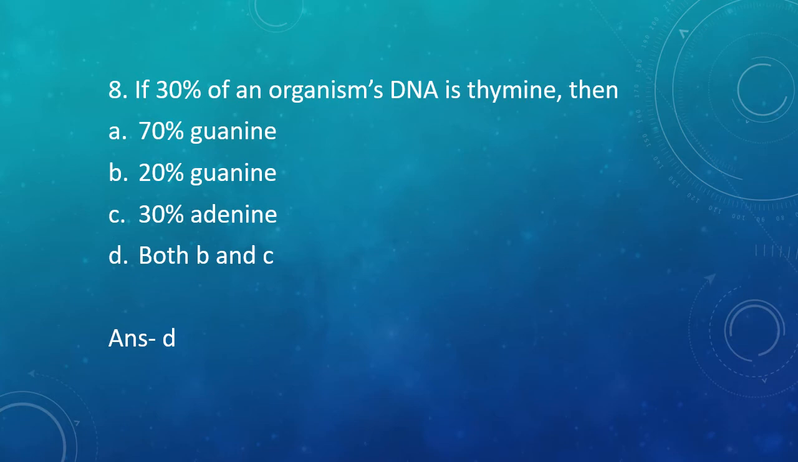Now how does this come out? 30% is thymine, means 30% should be adenine, as thymine pairs with adenine. So that makes up 60%. Now what remains is 40%. These 40% need to be divided between cytosine and guanine. So of these 40%, 20% would be guanine and 20% would be cytosine. So 20% guanine and 30% adenine, both are correct. That is option D, both B and C are correct.